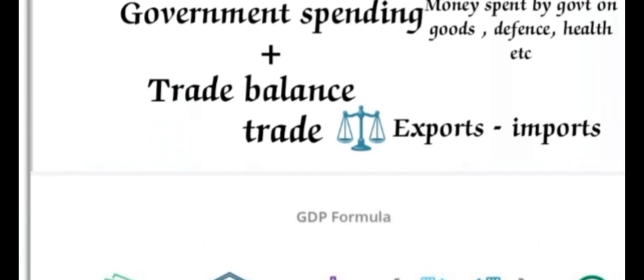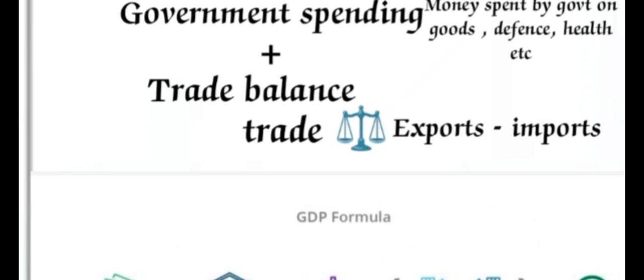One more thing here: exports should be in the positive, because exports are always at increasing levels compared with imports. It means we should not depend on others; we are always exporting our goods to other countries.